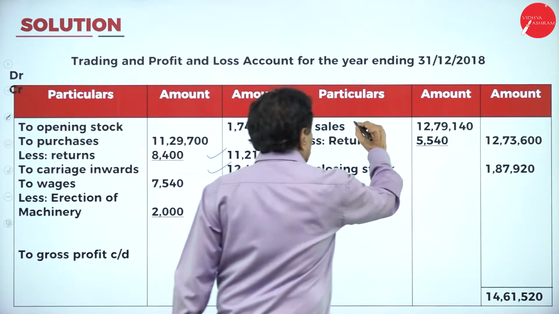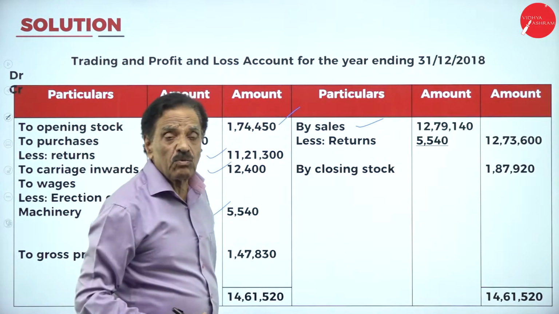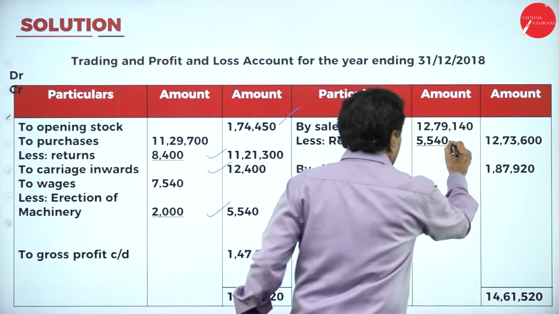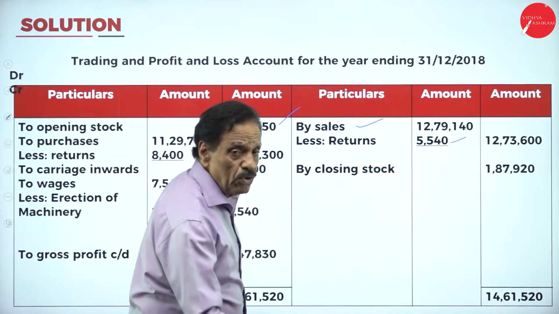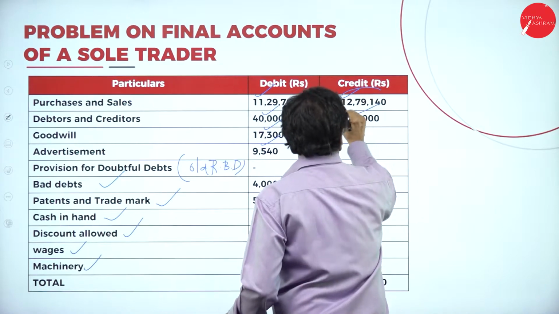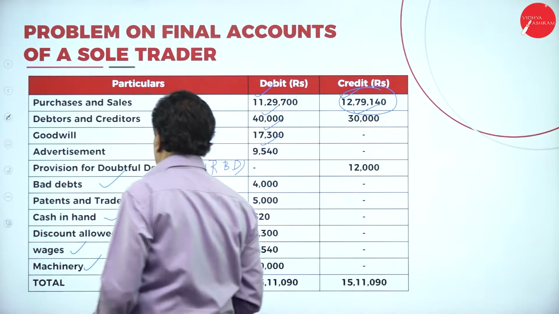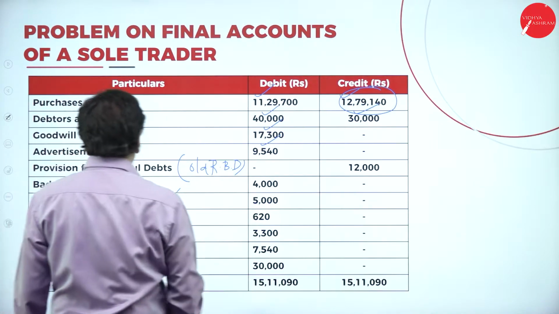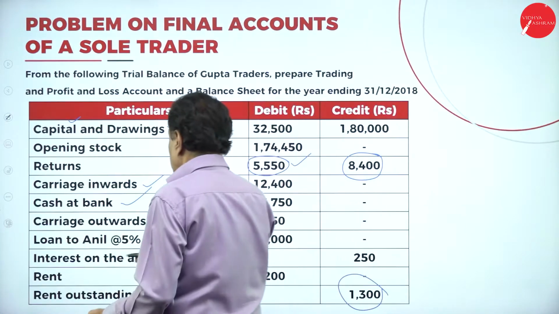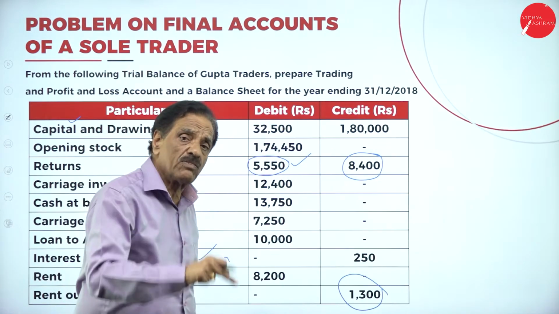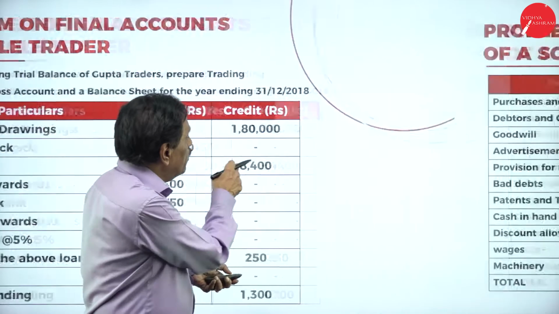You have got sales of 12 lakh 79,140 as per the problem. How much returns are there? 5,540. I will show you how it will be. See the problem. 12 lakh 79,140 is the sale. How much returns are there? See that we got some returns here. Here we go to the returns. 5,550. How should the 5,550 be deducted? That is shown here now.